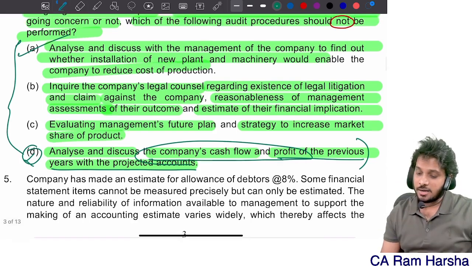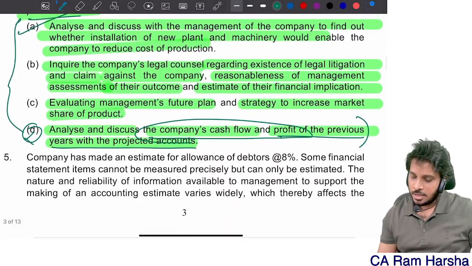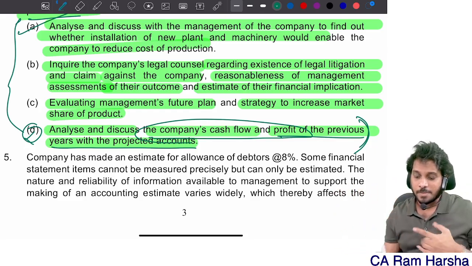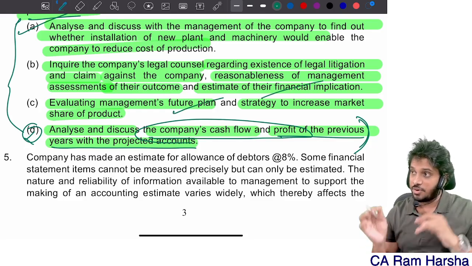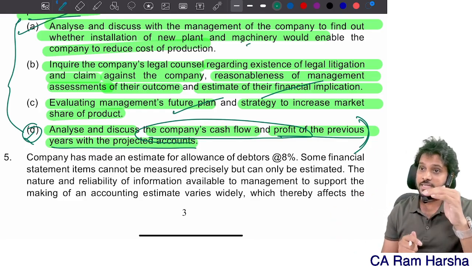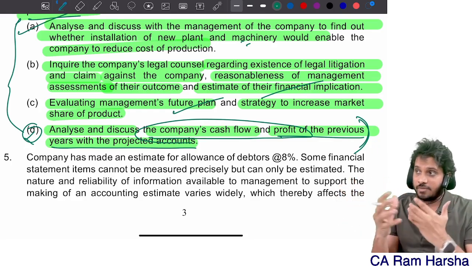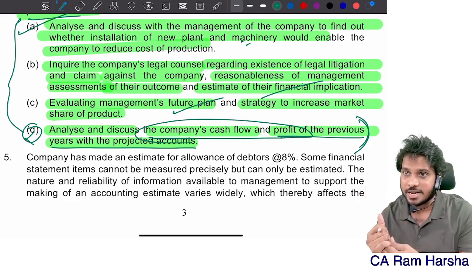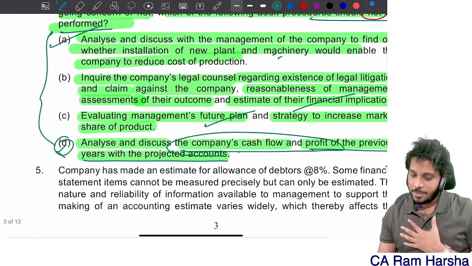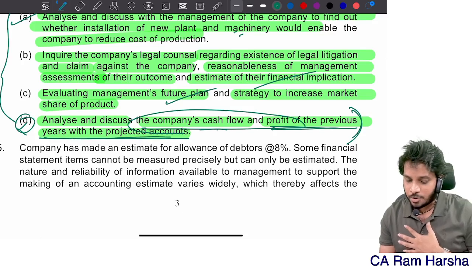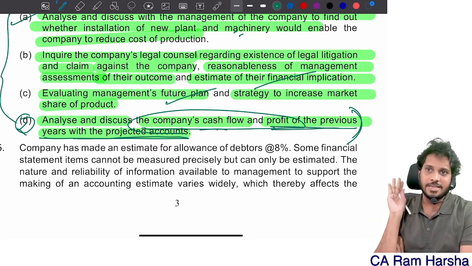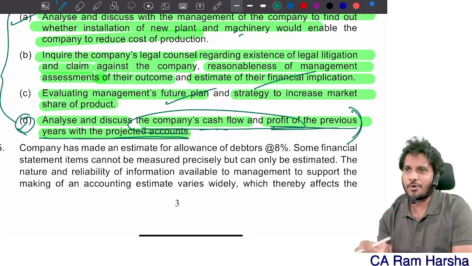Understood? Here, they ask which procedure is not to be performed. Instead of calling it not to be performed, this is the least relevant procedure among all the 4. I will look at future plan for sure. I will look for contingent liabilities, any pending litigations for sure to evaluate going concern. I will evaluate whether management's future plan is feasible, whether they can recapture the market, whether the cost of production can reduce so that the company becomes competitively advantageous. Are you getting it? So the company's cash flow and profit of the previous year with projected accounts, nothing but projected cash flow, projected profit, that analysis I will not do, or I will give least importance to it.